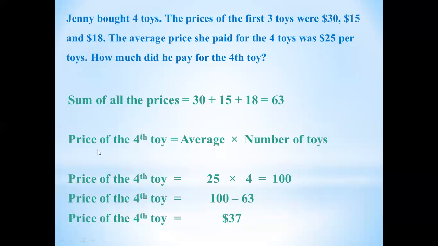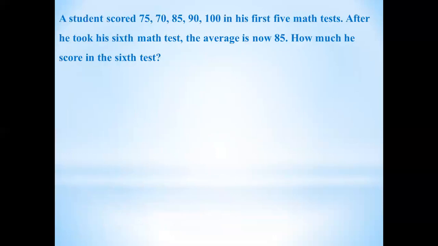So what you will do, you will go through all of your solution once again and find out if you have made any mistake. After checking, you will find out whether your answer is correct or not again with the same procedure, by writing the formula of average. Is that clear, students? Okay, now I will share one more example. If there is any confusion, it will be easier for you to understand. Okay, now this is one more example.